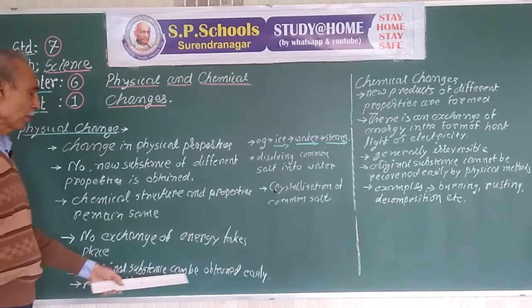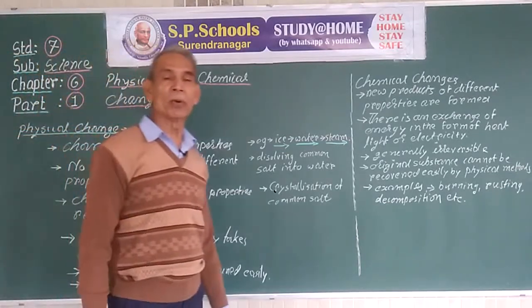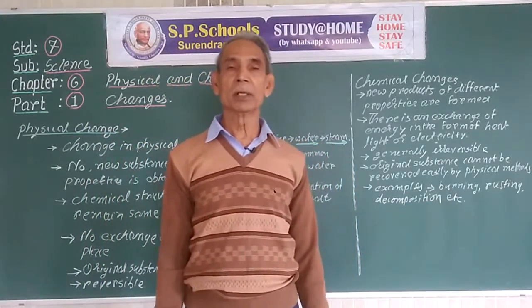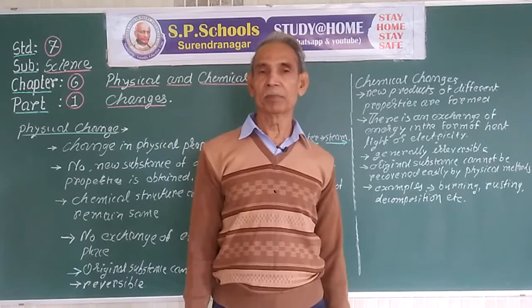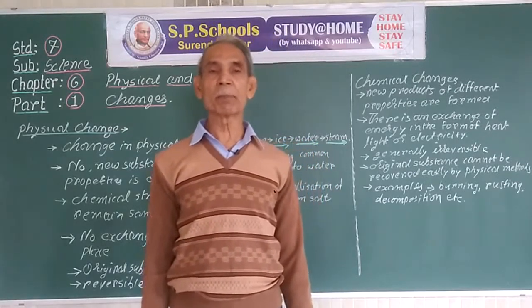The original substance can be easily obtained by physical methods of dissolving, filtration, crystallization, distillation, etc. These are physical methods.